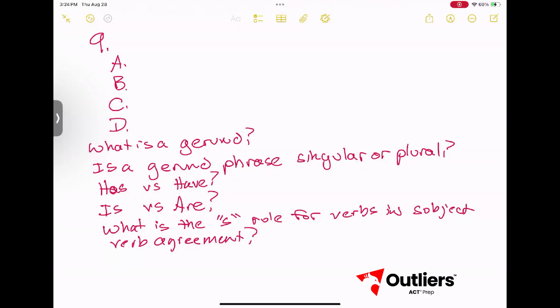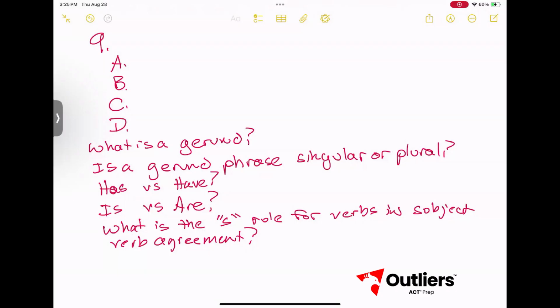Has versus have. Has is for singular, have is for plural. Is versus are. Is for singular, are is for plural. What is the S rule for verbs in subject verb agreement? If the subject is singular, the verb needs an S. If the subject is plural, no S on the verb.